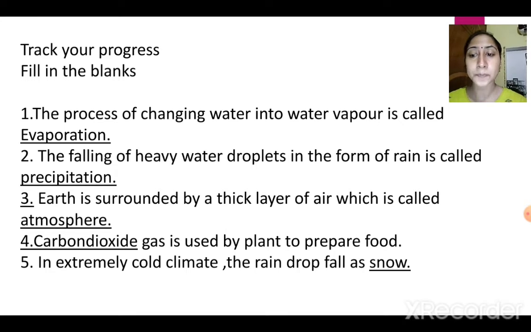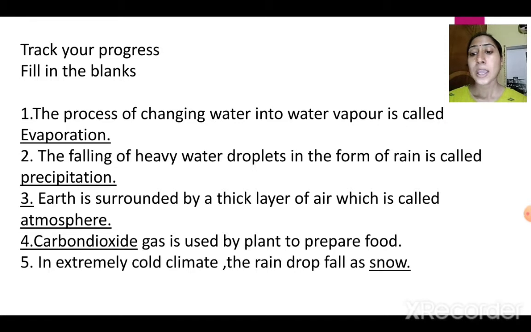Right? Third one, Earth is surrounded by a thick layer of air which is called atmosphere. What is atmosphere? It is a thick layer of air around the earth. Dash gas is used by plants to prepare food. So which is that gas? Carbon dioxide. Plants are using carbon dioxide from the air for preparing food, for photosynthesis.